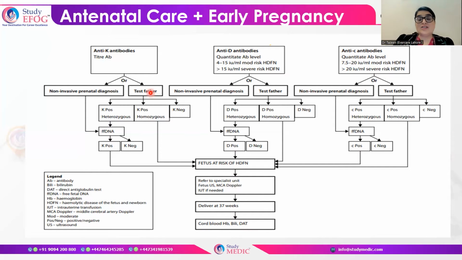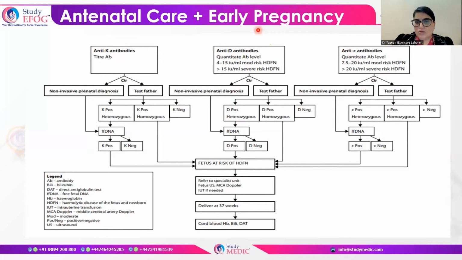If the father is not available for testing, then non-invasive prenatal testing is available in the form of cell-free fetal DNA, which will decide your further management. If you understand this aspect of management in one type of antibody, you will be able to understand and analyze the management of the other two types as well.